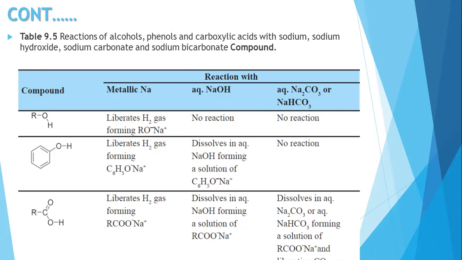So look here. What is happening? The reaction we are going to speak about involves the metal sodium, sodium hydroxide, carbonate or bicarbonate. What should be the product? The first one is alcohol, I'll write it here. Alcohol. What is this? Phenol. What is this? Carboxylic acid. These three are going to perform the reaction with these different reagents.